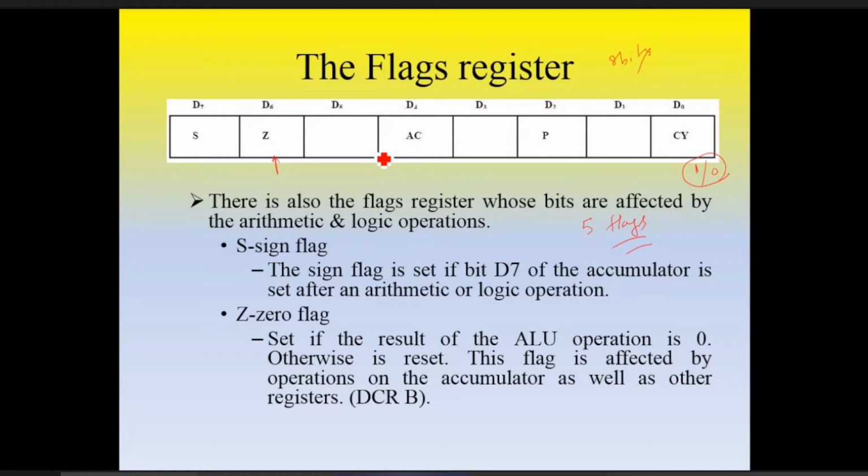Okay, so how to put the condition in the program? For that, because we cannot see the individual flag value. It will give the values in combination of 8 bits. Okay, हम लोग इंडिविजुअल को नहीं देख सकते. So how to utilize these flags? For each flag we have different instructions.